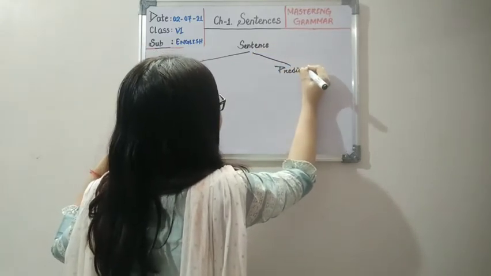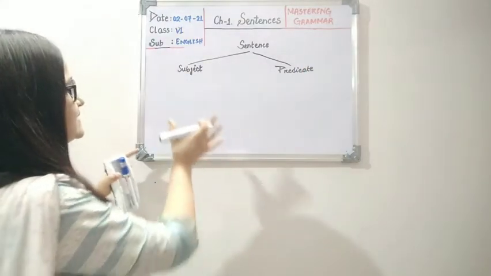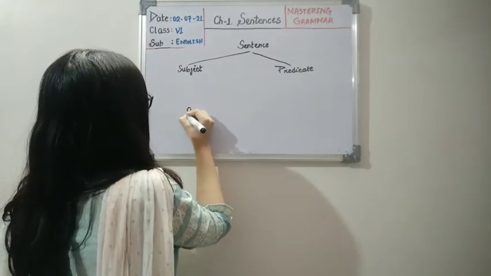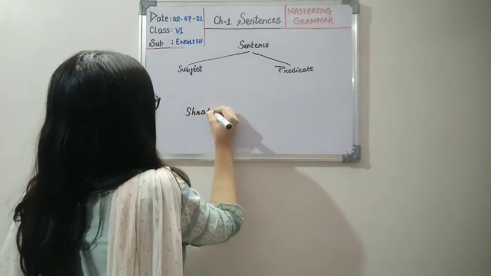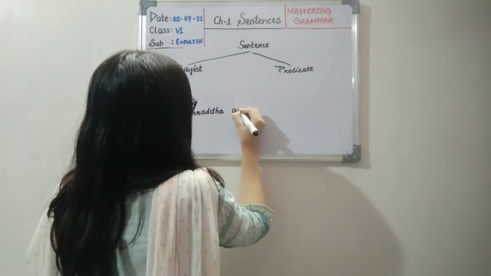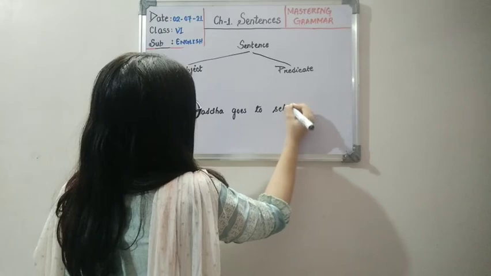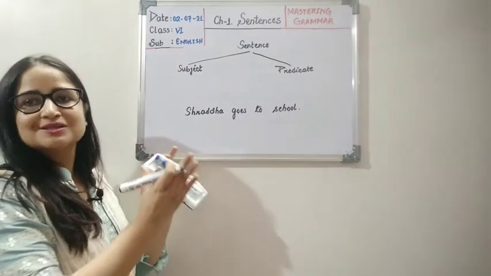Okay, so this is very simple to understand. Let us see an example. Then I'll tell you the definition for this one. So if I tell you, Shraddha goes to school. Now children, tell me, who is going to school?